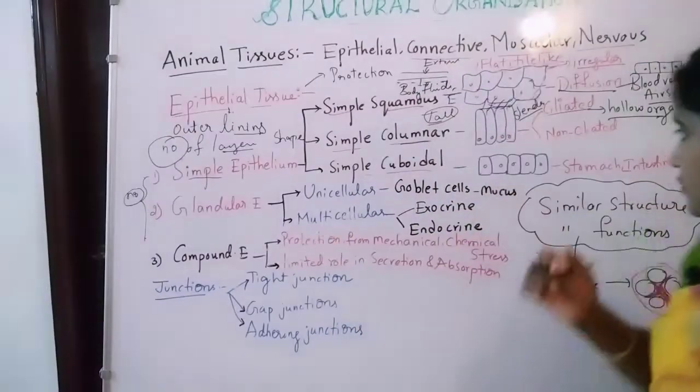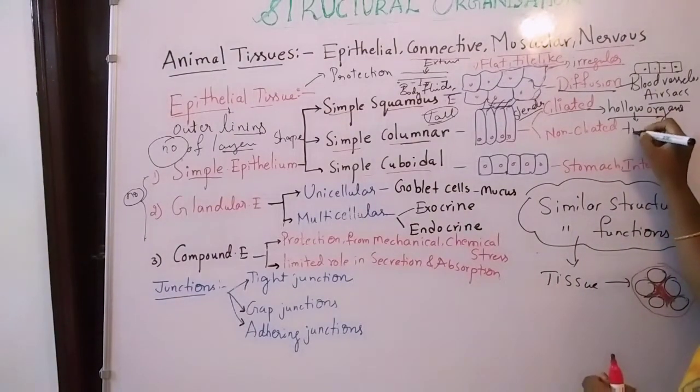Hollow organs are nothing but trachea, fallopian tubes.